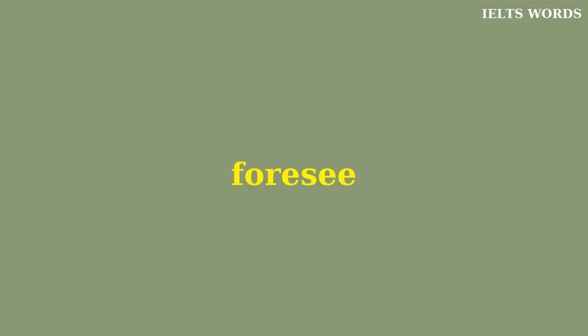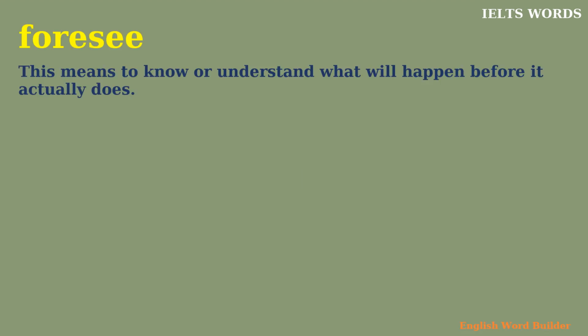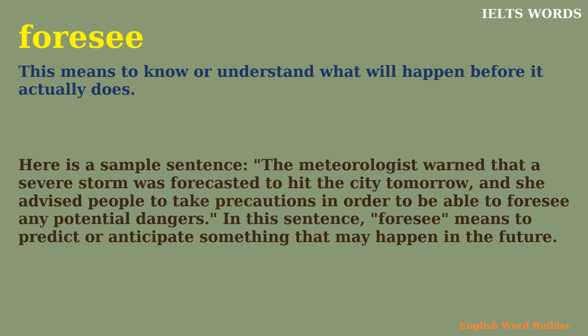Foresee. This means to know or understand what will happen before it actually does. Here is a sample sentence. The meteorologist warned that a severe storm was forecasted to hit the city tomorrow, and she advised people to take precautions in order to be able to foresee any potential dangers. In this sentence, foresee means to predict or anticipate something that may happen in the future.